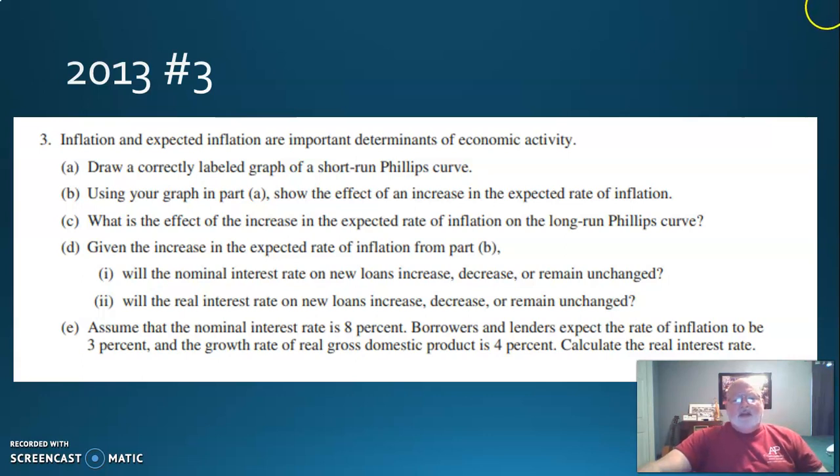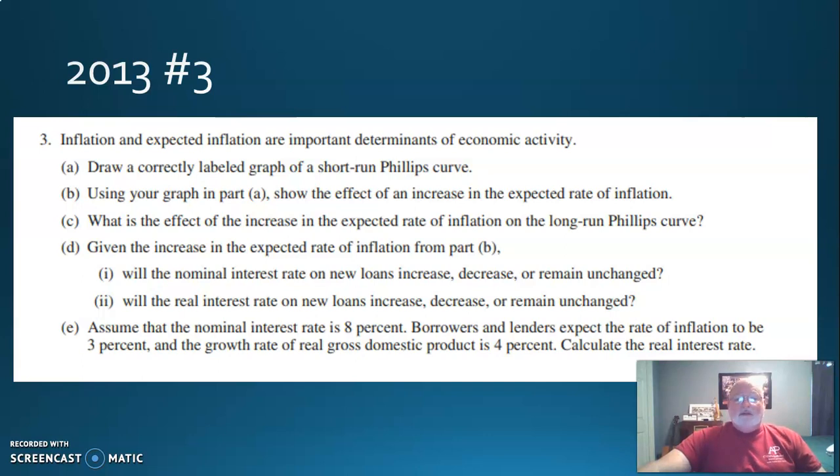Okay. C. What is the effect of the increase in the expected rate of inflation on the long run Phillips curve? I can't think of any examples offhand of where the long run Phillips curve ever changes. I know there's one example I can think of where LRAS would change, but we're not on that graph anyway.